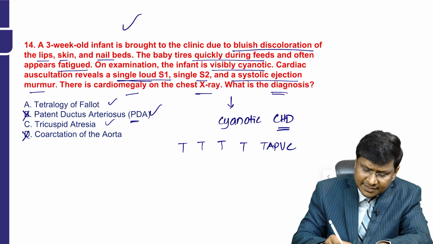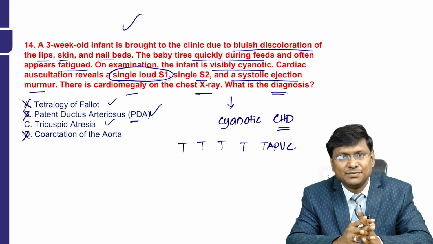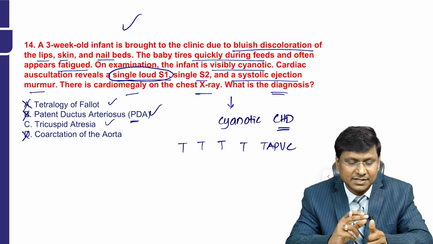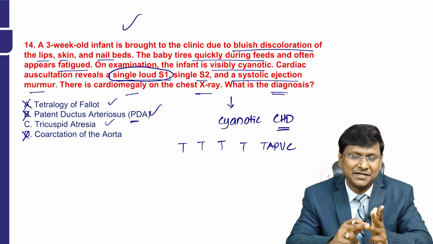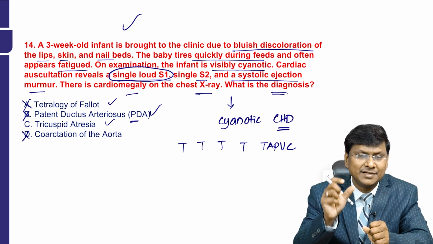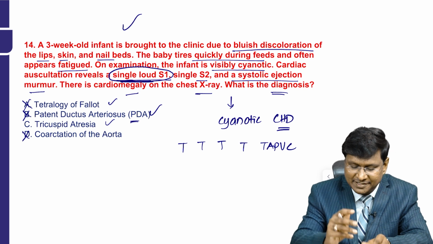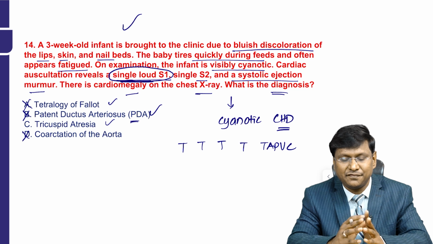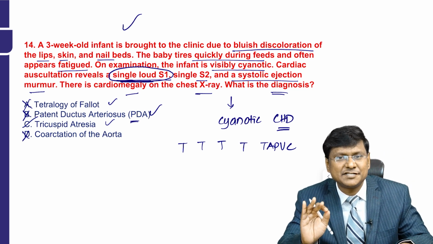But take the presence of a single loud S1; this will rule out tetralogy of Fallot, right? Because in tetralogy of Fallot, what will the problems be? There will be ventricular septal defect, right ventricular hypertrophy, subpulmonic stenosis, and overriding of aorta. You don't have any abnormality in the first heart sound in tetralogy of Fallot. So the presence of a single loud S1 will completely rule out tetralogy of Fallot. Whatever features have been given are suggestive of tricuspid atresia.